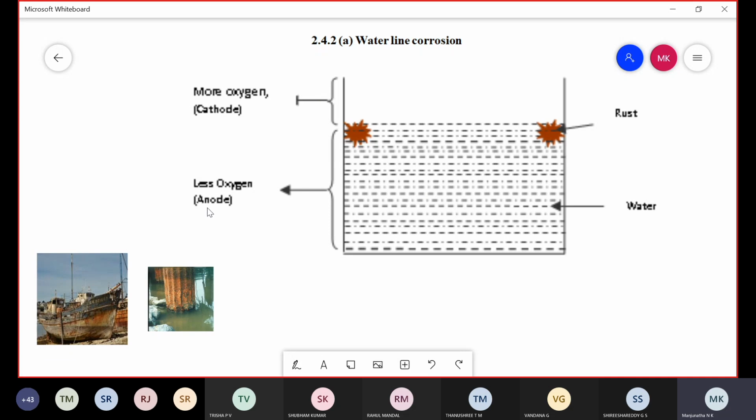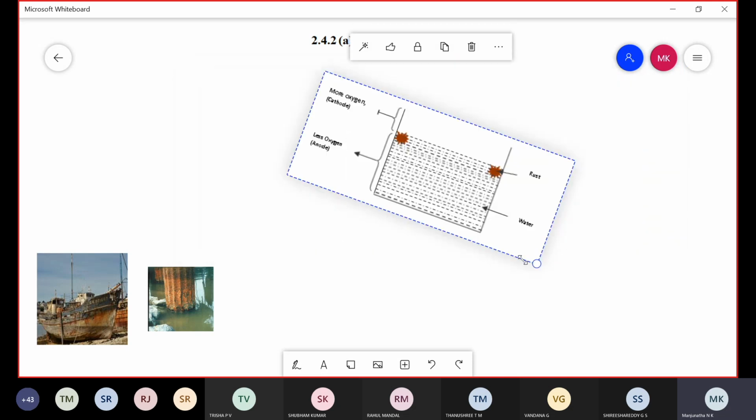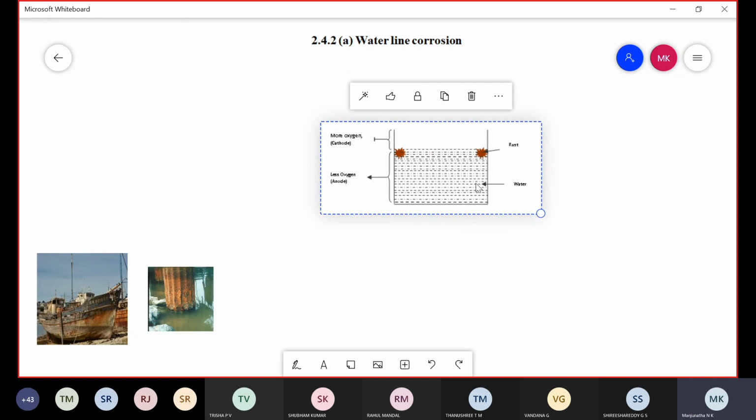Because of that, it acts as an anode and undergoes corrosion. But the remaining portion, the metal surface above this water line, is exposed to the environment. Therefore, it acts as a cathode and is unaffected by corrosion. This type of corrosion is called waterline corrosion.